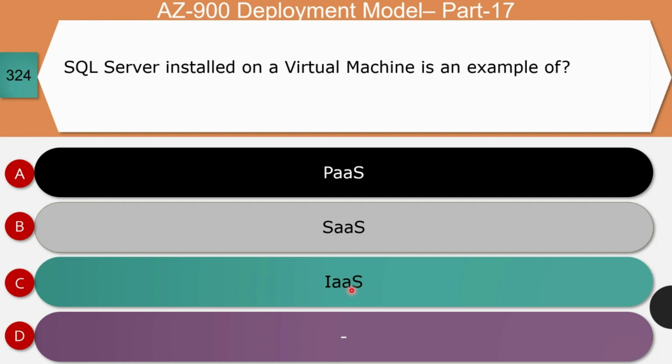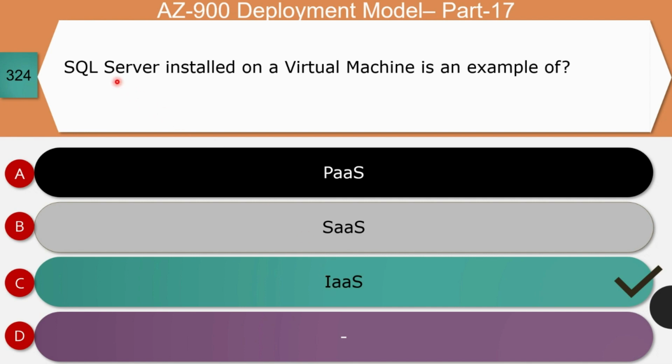Next question, SQL Server installed on a virtual machine is an example of: option A, platform as a service; option B, software as a service; option C, infrastructure as a service. The right answer for this question is infrastructure as a service. Let's see the reason.